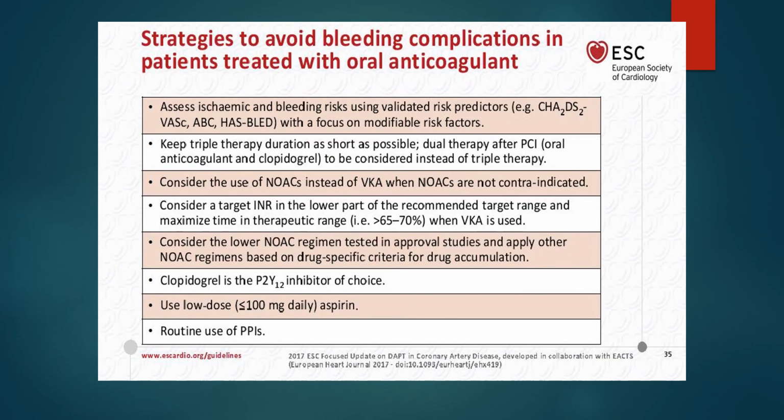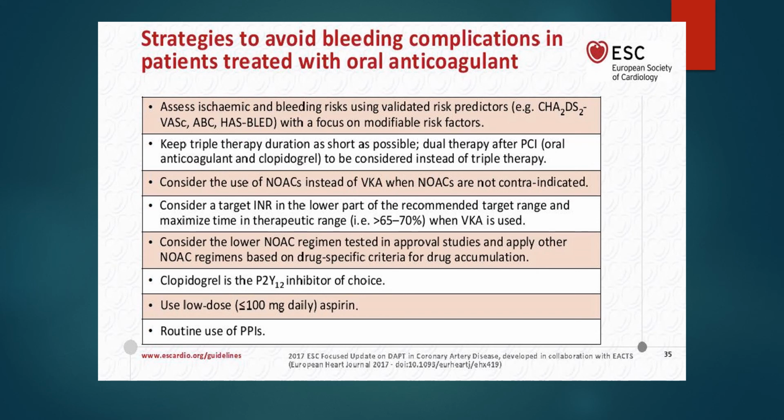You have to put some strategies to avoid the bleeding complication in those patients. First, you have to assess ischemic and bleeding risk using validated risk predictors, the CHA2DS2-VASc score, the ABC, and HAS-BLED scores, with a focus on modifiable risk factors. Keep triple therapy duration as short as possible. Dual therapy after PCI, for example, anticoagulation and clopidogrel, to be considered instead of triple therapy. Consider the use of novel anticoagulants instead of the vitamin K antagonists when novel anticoagulants are not contraindicated.